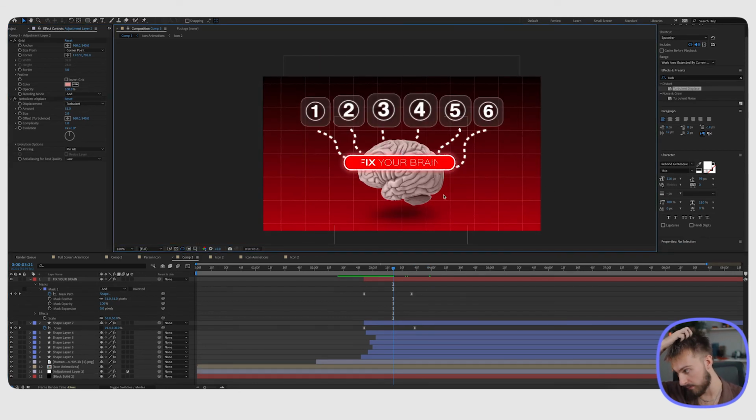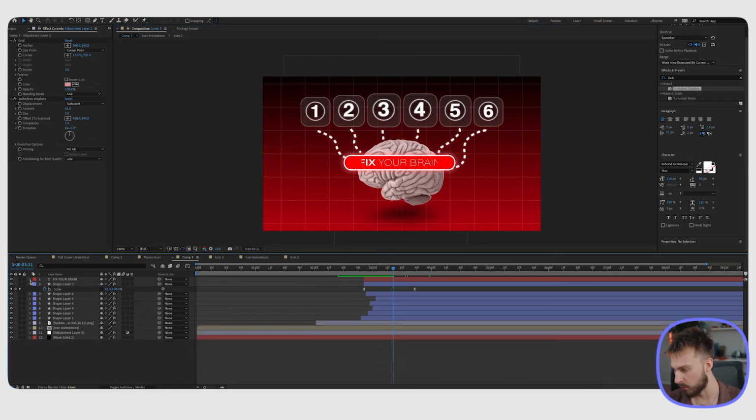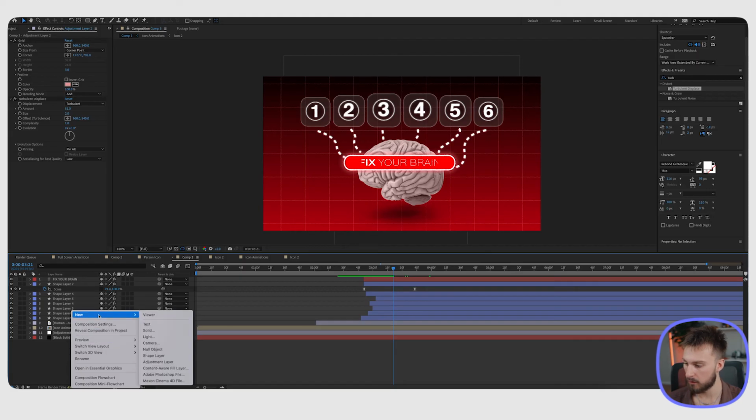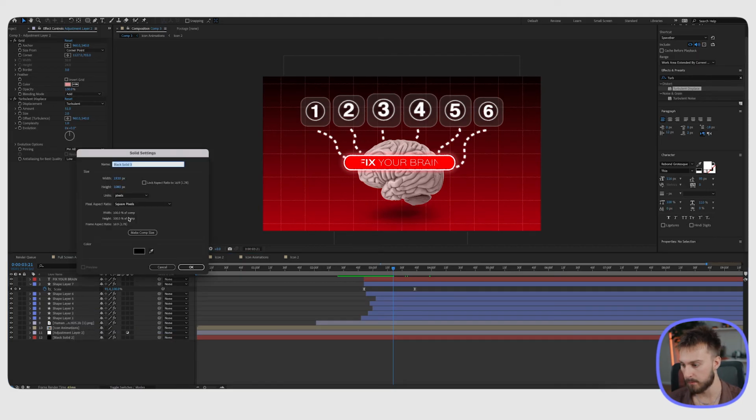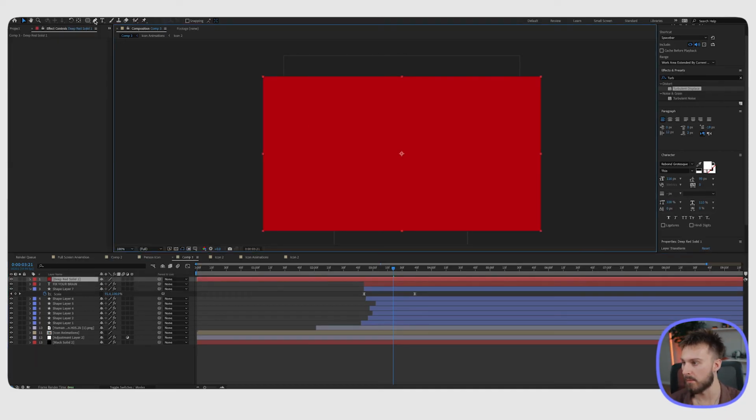Another thing that Iman has down here is a little bit of a gradient. So we're going to create that as well. So I'm going to right click here, go to new, go to solid, and I want to make the color the exact same color as the red here on the edge. And we're going to hit OK. Then what I'm going to do is take my pen tool and I'm just going to make almost like this little U, and we're going to cut out the top.